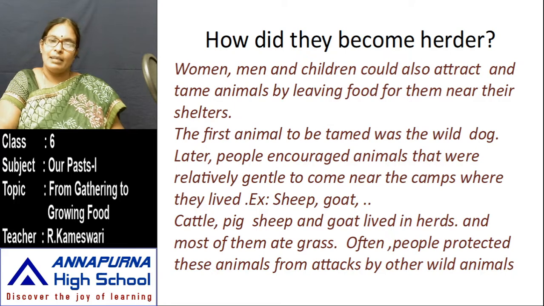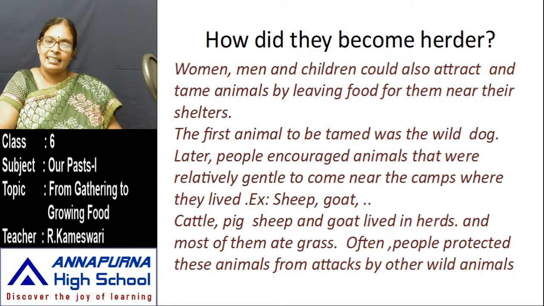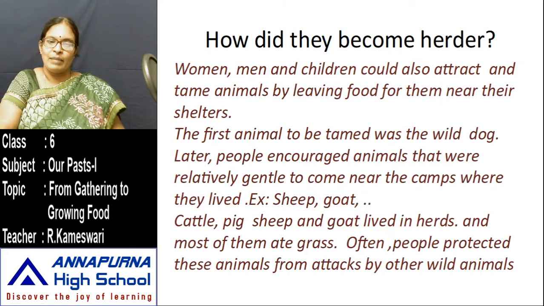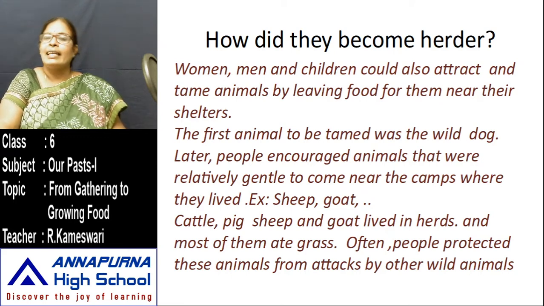These are all animals, and most of them ate grass. Often, people protected these animals from attacks by other wild animals. These are the food items of the remaining wild animals. So those people protected cattle, pig, sheep, and goat from other wild animals.